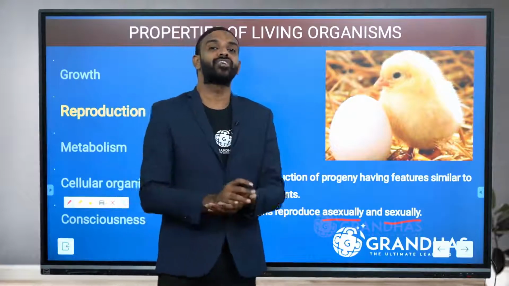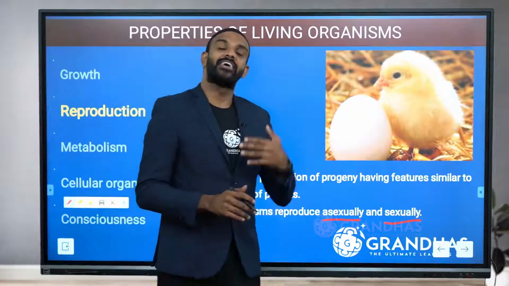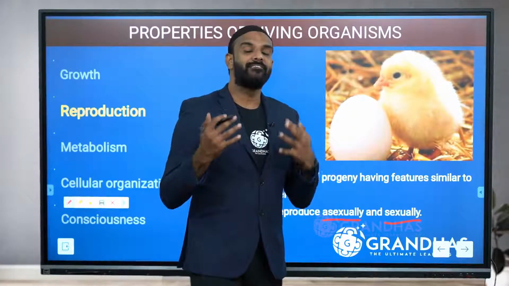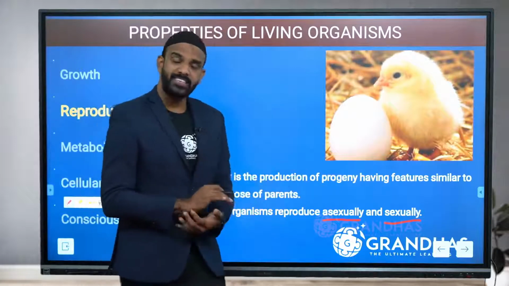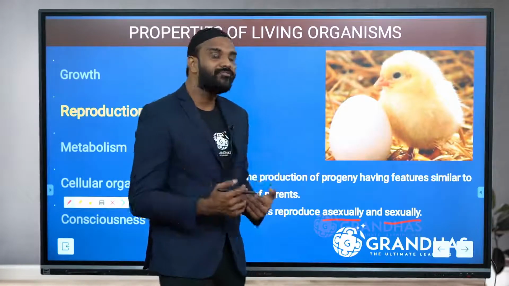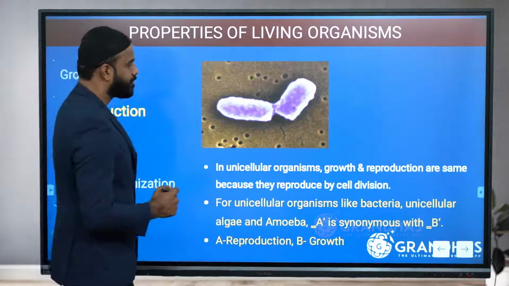Asexual reproduction is a reproduction in which growth and development are one and the same. But for sexual reproduction, they are different. Let us see how they differ.